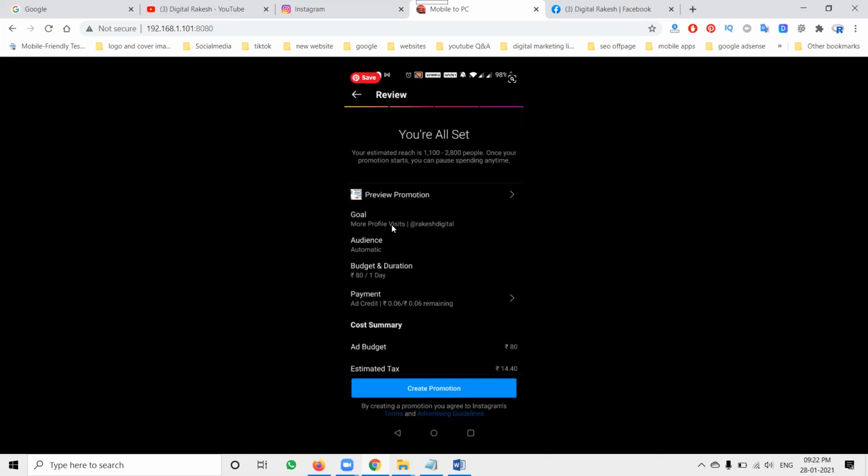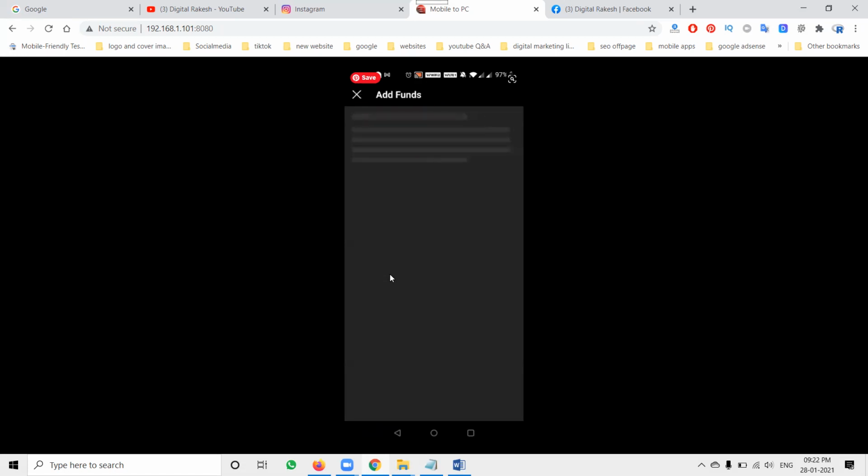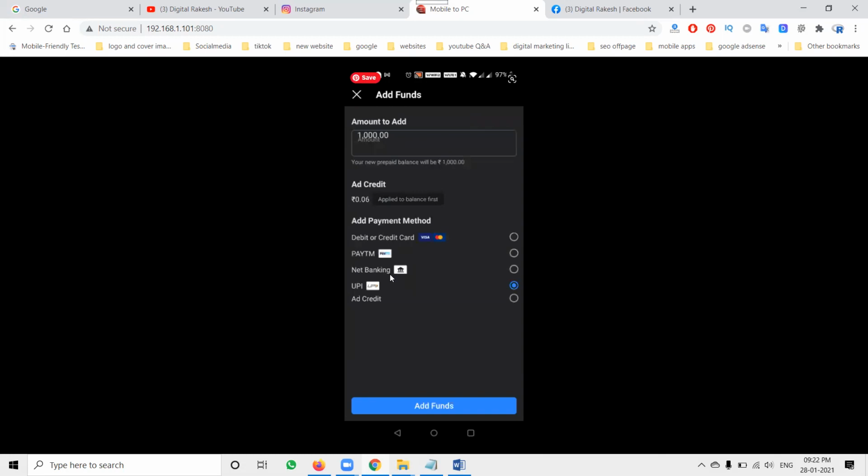After that, the goal is more profile visits, the audience is automatic, and the budget duration is 80 rupees per day. Next we have to add the payment. In the payment options, we can add funds using the Paytm option. So here we can use two methods, and for Facebook we have to use Facebook manage.